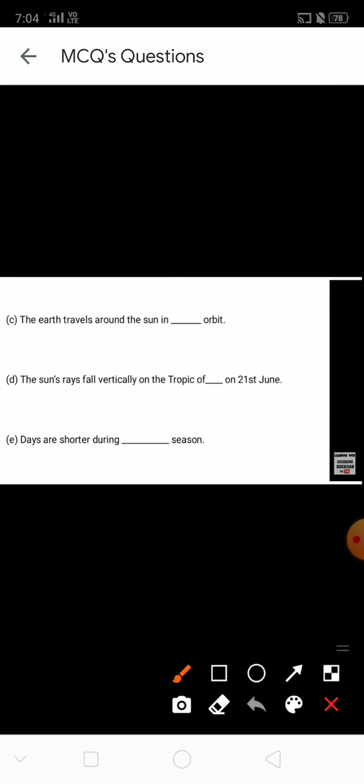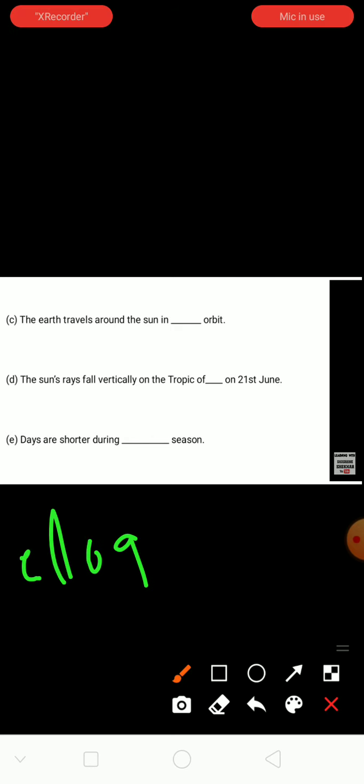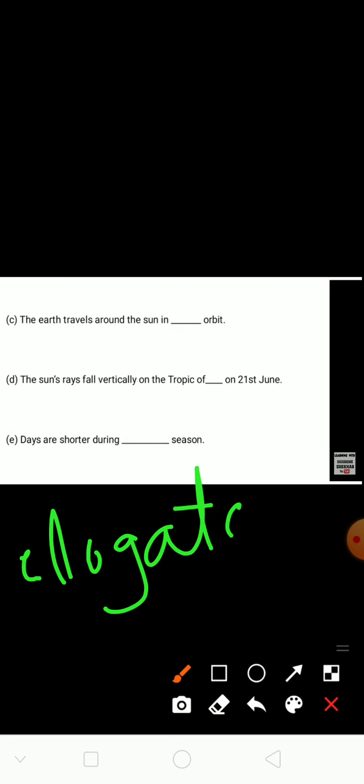C. The earth travels around the sun in dash orbit. So the right answer is there here. It is the elongated path. Means elongated. It is the C answer.